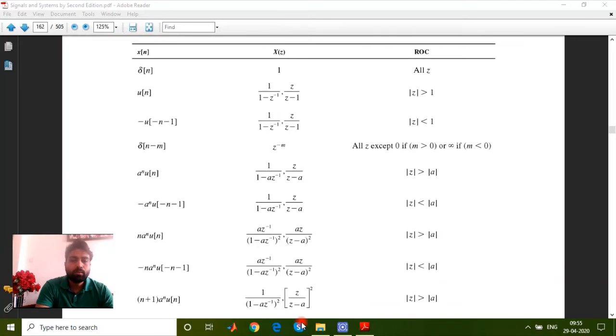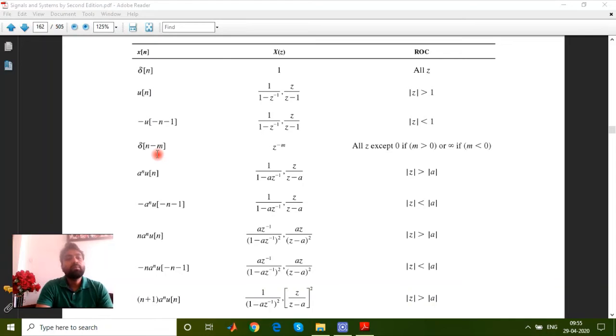Let's take more examples. If you see here, almost all possible standard signals are taken up. Delta n we have already considered as 1, and we have solved it. u[n] has 1 upon 1 minus z inverse, which can be changed to z upon z minus 1, and along with it all the ROCs, regions of convergence, are also defined. Sequentially you can easily find minus u, and these can all be found with the help of the same relationship. Here it has the very same value as we have for u[n]. If you solve it, you will get the same value.